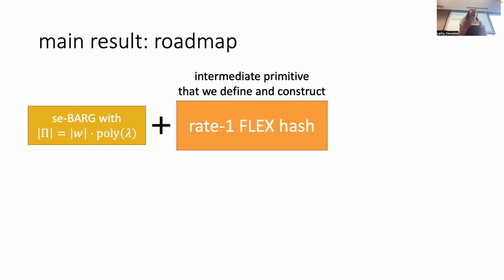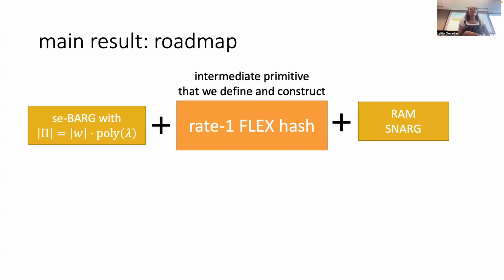Actually, a recent work by Kalai, Lombardi, and Vaikuntanathan showed another application of this flex hash, not necessarily even being Rate-1, just a flex hash. They used it to boost BARGs, basically taking BARGs with any non-trivial succinctness and making them into a BARG as good as CJJ using this flex hash. So there's a lot of reasons to think of it as a pretty helpful primitive.